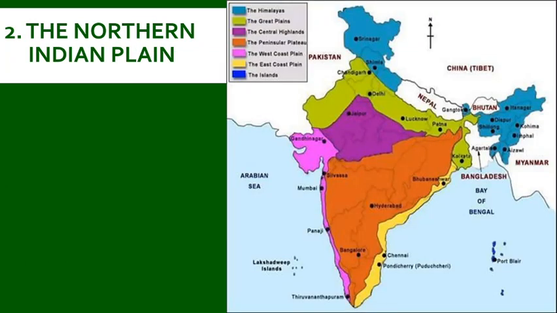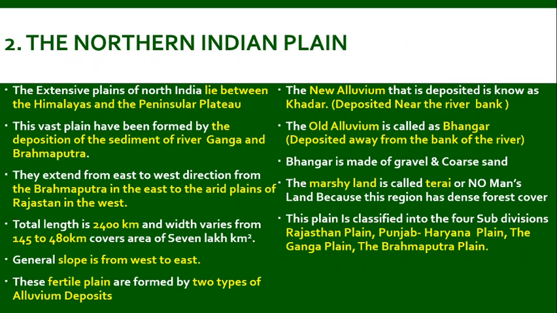Next comes the Northern Indian Plain. The northern Indian plain lies between the Himalayas and the peninsular plateau. It is a very vast plain which is formed from the sediment of the rivers Ganga and Brahmaputra. They extend from east to west, the Brahmaputra in the east and the arid plains of Rajasthan in the west. The total length is 2,400 kilometer and the width varies from 145 to 480 kilometer, covering an area of 7 lakh square kilometer. The general slope is from west to east.